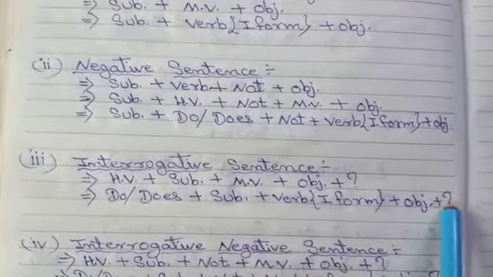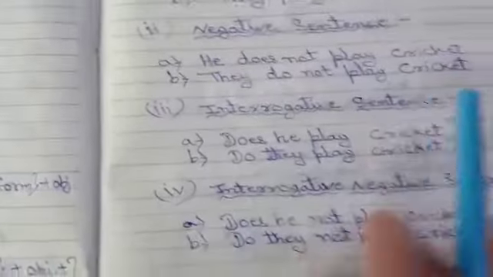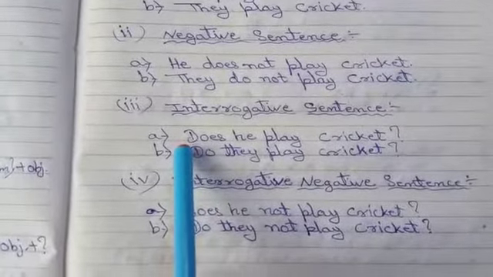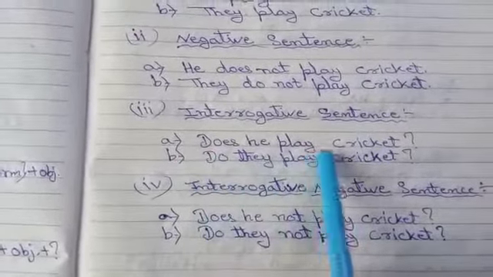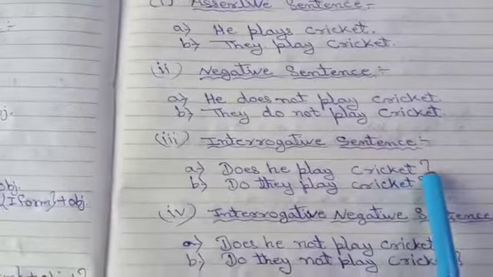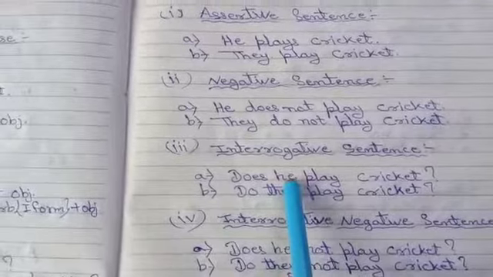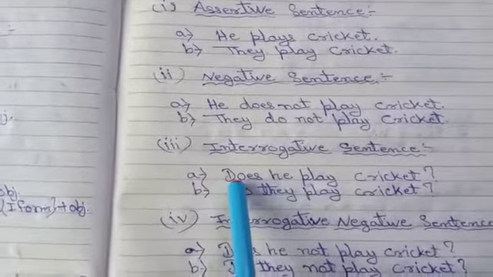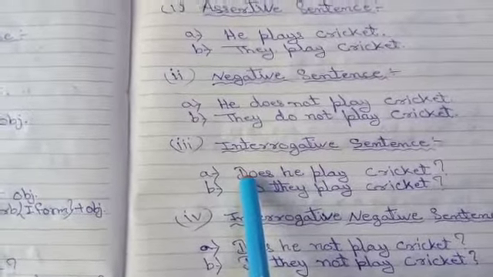Now see an example of interrogative sentence. The first example is: does he play cricket? Question mark. He is a singular subject, so that's why we use does as the helping verb.